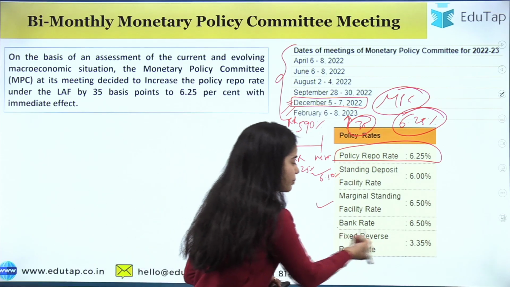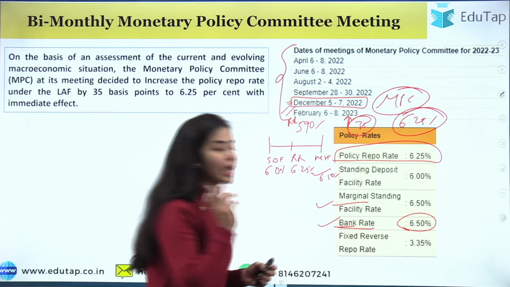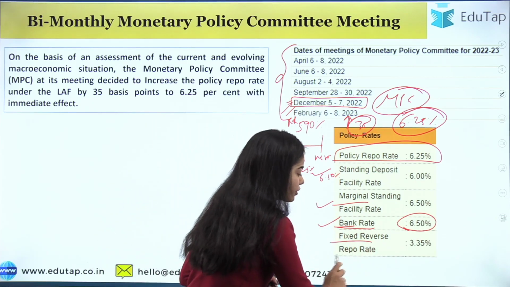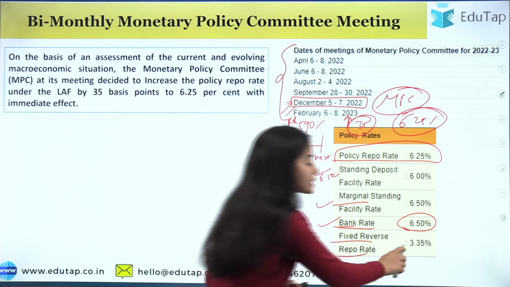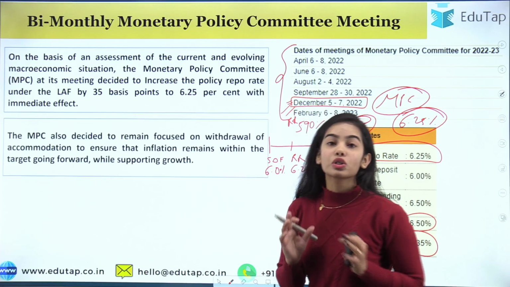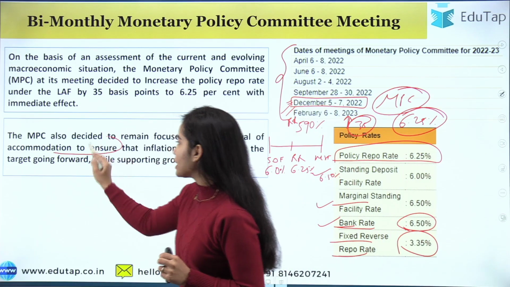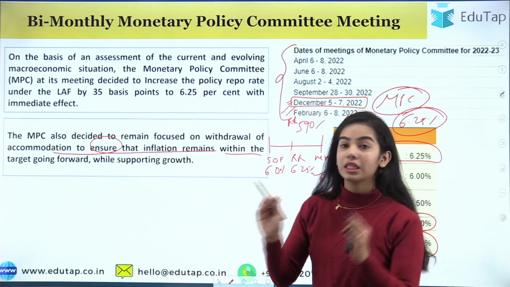For the other rates, the bank rate is 6.50% because it is equal to the MSF rate, and the fixed reverse repo rate has not been changed. It is still 3.35%. The MPC has also said that we are going to have the withdrawal of accommodation to ensure that inflation remains within the target.